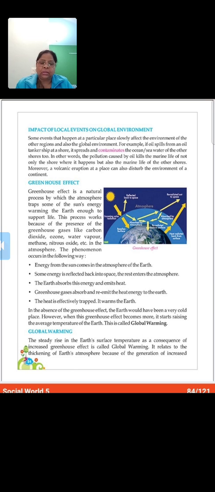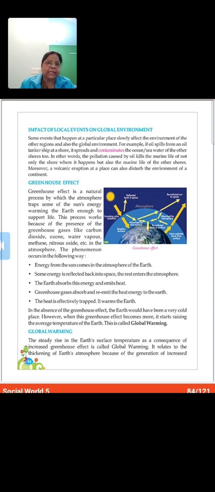Now, children, why is it called the greenhouse effect? Have you thought why? A greenhouse is a glass building in which plants are kept, which require protection from cold weather. The glass cover helps to trap the heat energy and keeps the inside environment warm.